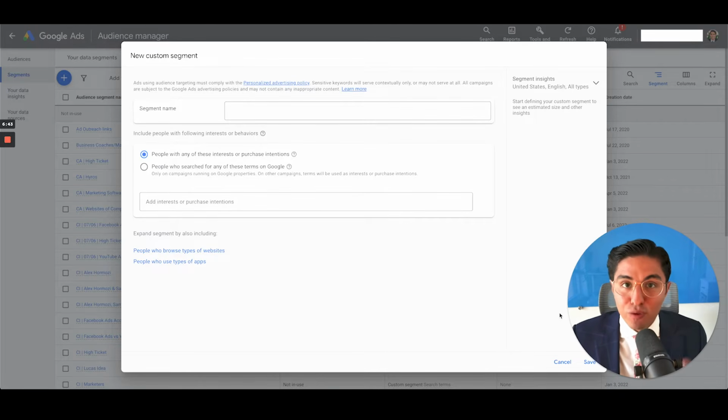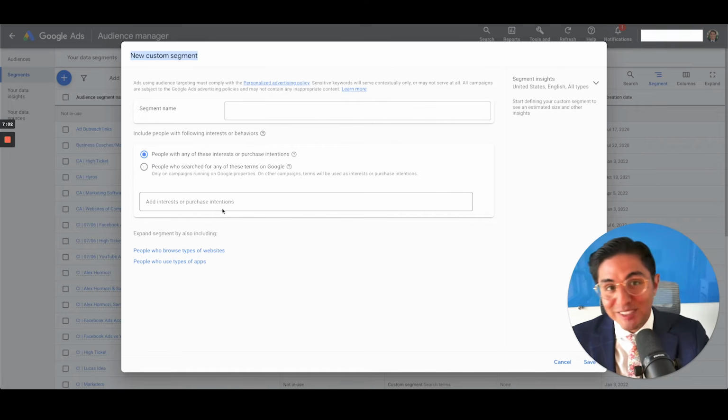The emphasis now for you as an advertiser should be to create great YouTube ads and let Google find your audiences, but then you can actually be specific here by creating a custom segment audience and inputting keywords into these audiences. So here's the catch-22. You still need keywords to create custom segment audiences. So all the keyword research that we've been teaching you on how to do is still relevant because you need to give Google some inputs here in order for them to find out who you're looking for.